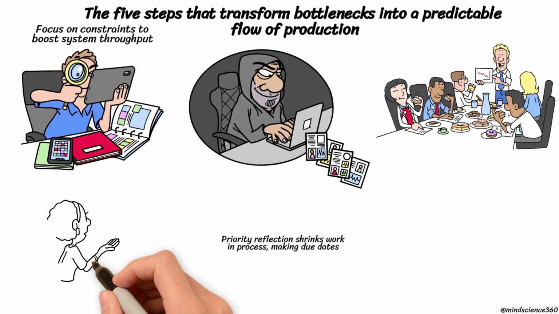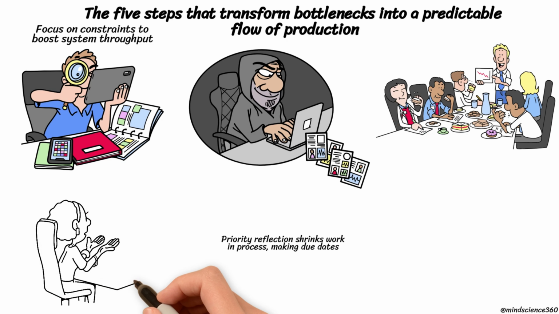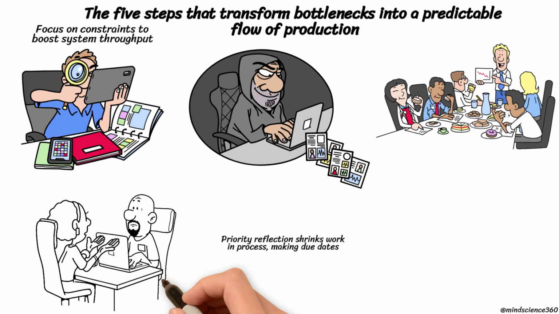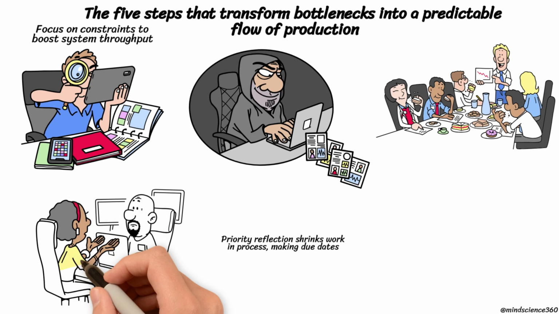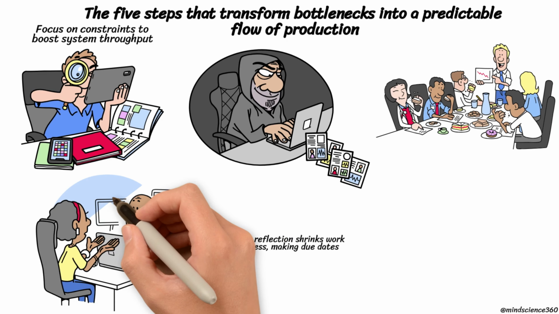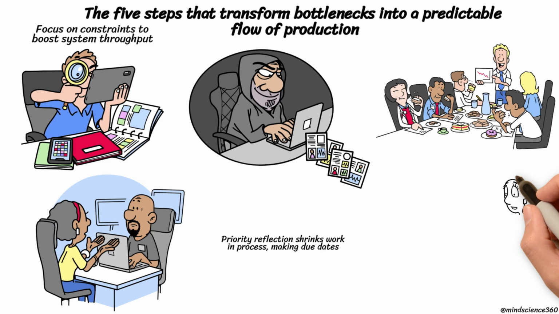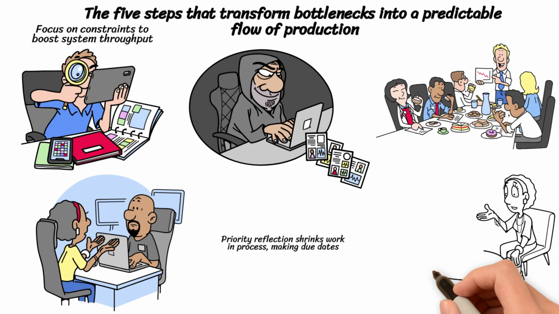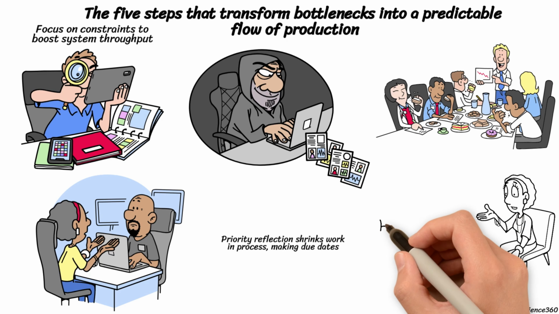That problem highlights the need for balance in subordination, as non-bottlenecks must also serve the shipping schedule. When priorities reflect the real drumbeat of the constraint, work in process shrinks, and due dates become credible. Choose one constraint today, and list 3 ways to exploit it. Then list 3 rules every other area must follow.